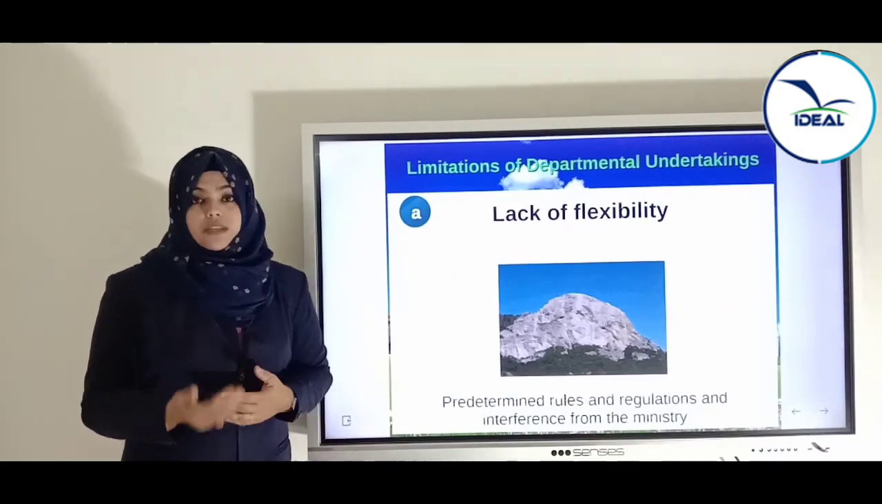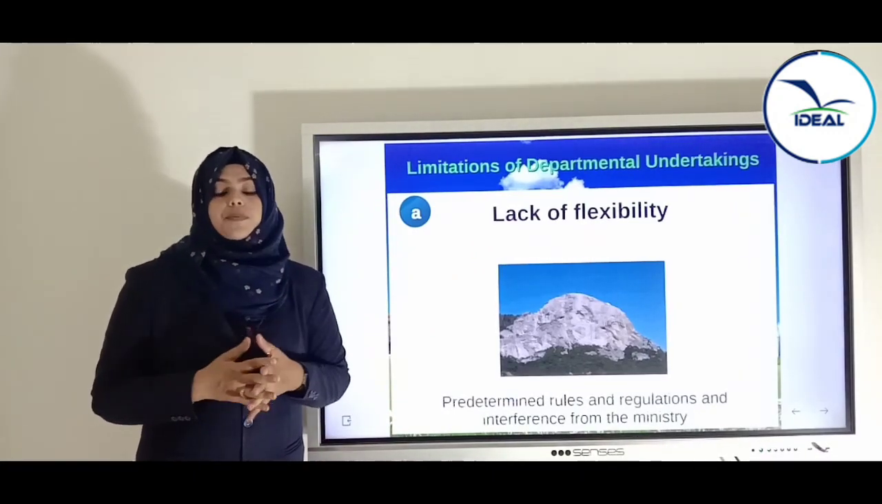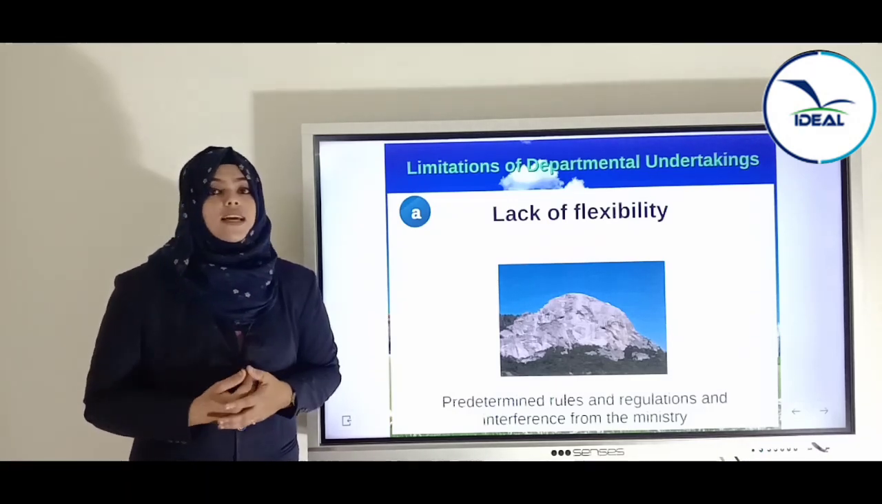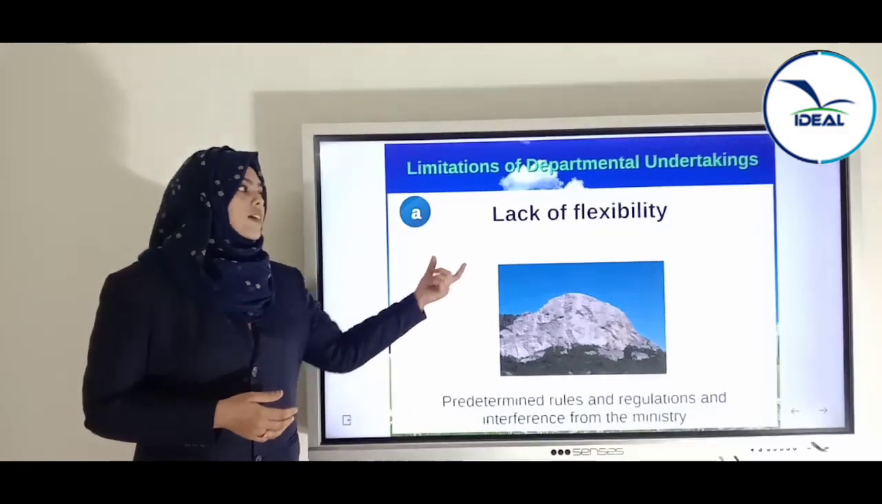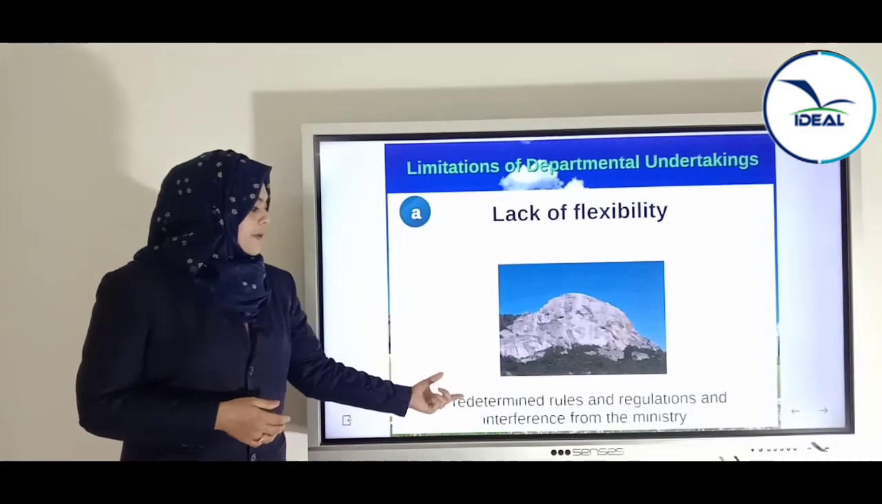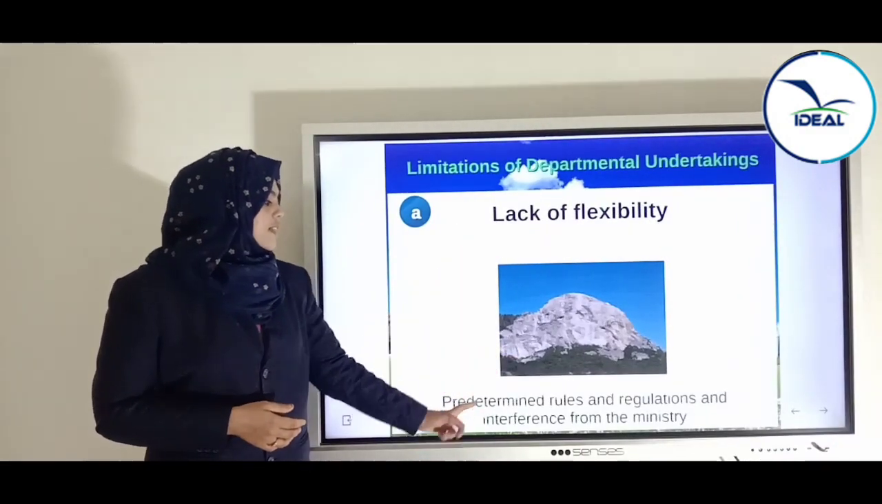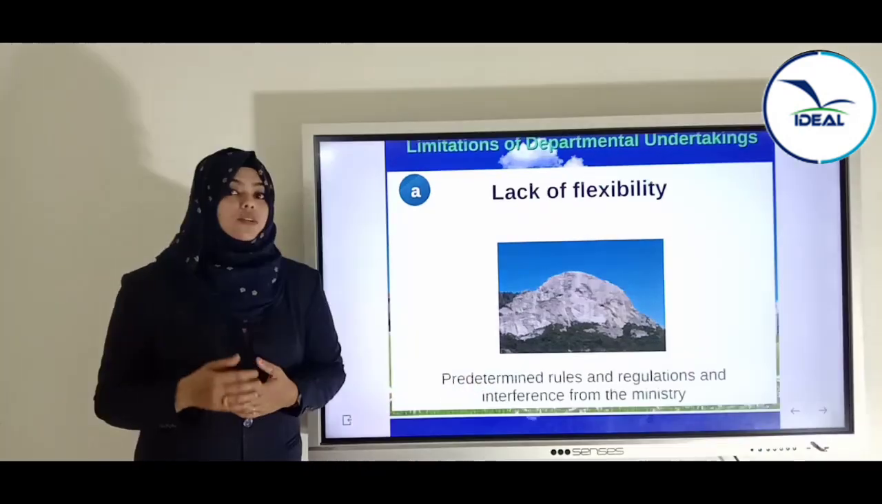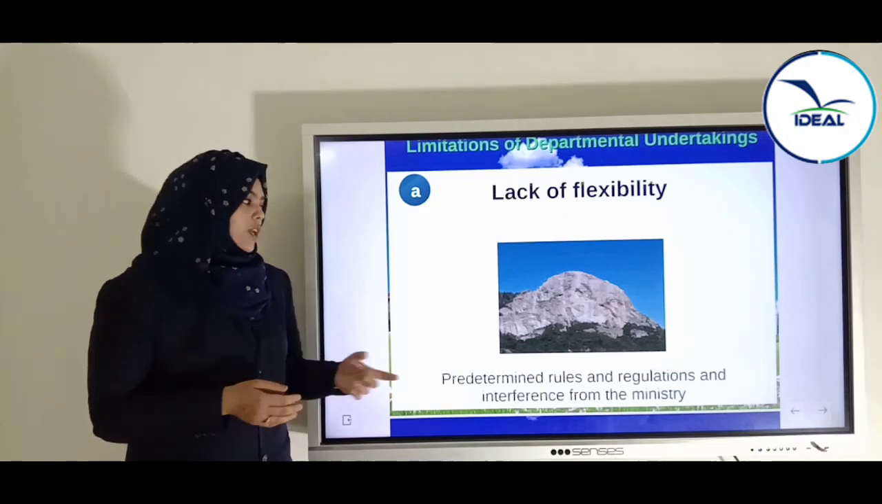That is, whatever decisions are taken, these enterprises have to approach the ministry, have to get approval, and after that only they can implement the decisions. So there is lack of flexibility. Predetermined rules and regulations and interference from the ministry. Always there will be a control from the ministry. They cannot take decisions on their own.